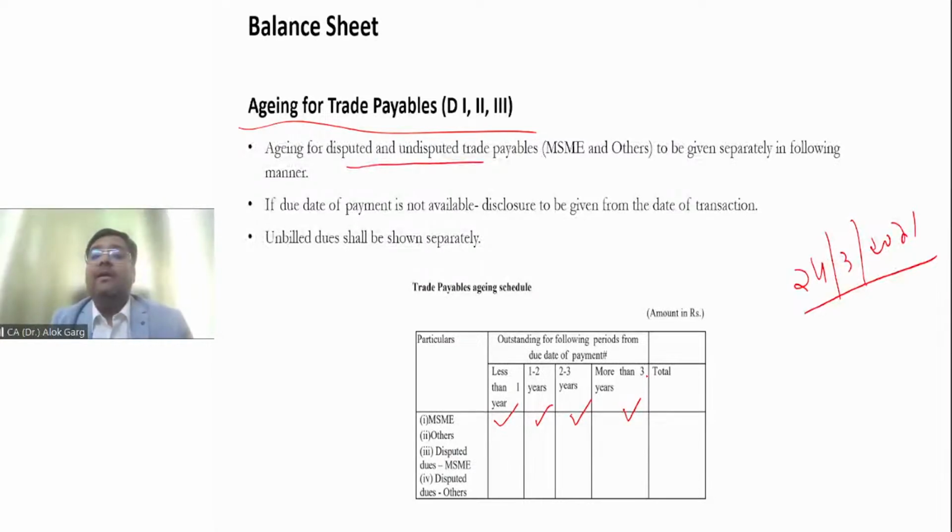For example, if I am getting services from a vendor, and the vendor raises the invoice, and I have agreed with the vendor that I'll pay after 30 days from the date of invoice, what is my due date of payment? It is 30 days after the date of invoice. But if nothing has been agreed with the vendor, the aging has to be made from the date of invoice, which is the date of transaction.